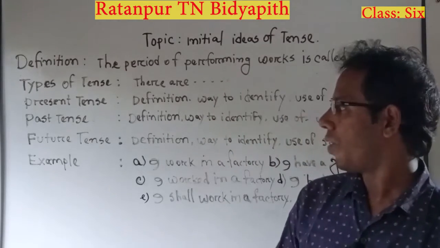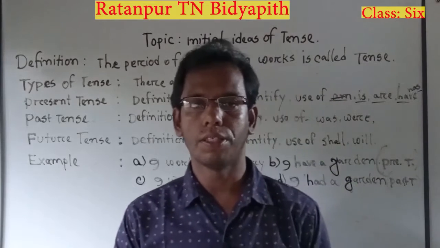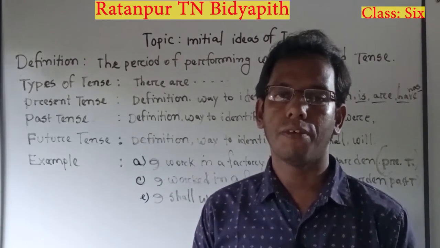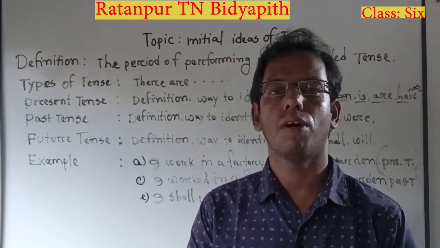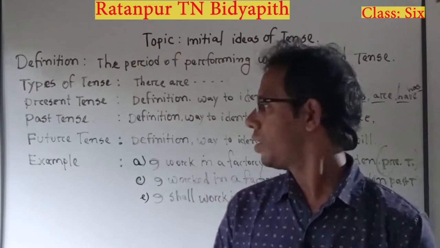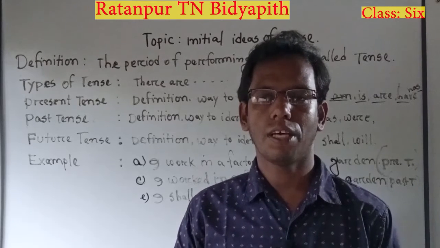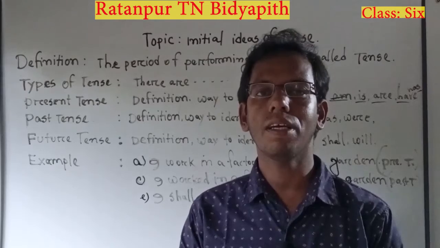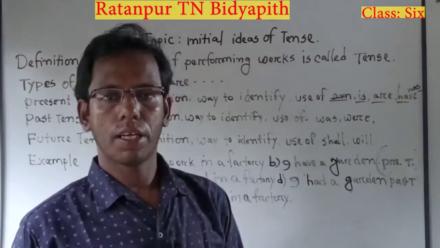Now our point is the way to identify. We can identify the past tense by viewing its verbal form, that means the form of verb. Generally in past tense we see that after the subject the past tense verb will be used to make a sentence in past tense.